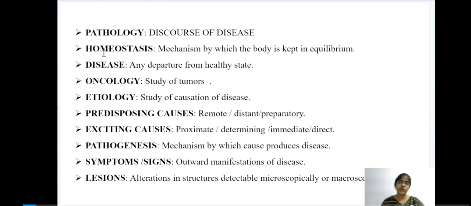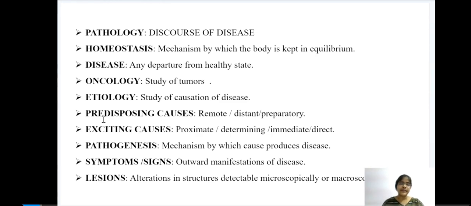Next is homeostasis. Homeostasis means the mechanism by which the body is kept in equilibrium. Next, disease. Disease means any departure from the healthy state. Next, oncology. Oncology means study of tumors. Etiology. Etiology means study of causation of the disease.